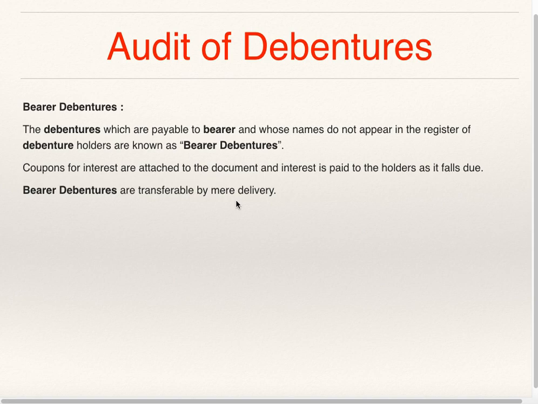So bearer debentures do not have the name of the debenture holder on them. They are not recorded in the register of debenture holders. The person who is holding the debenture can get interest on producing the coupon for interest attached to it.